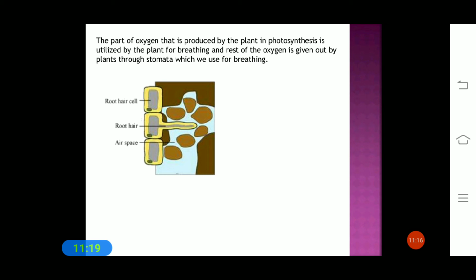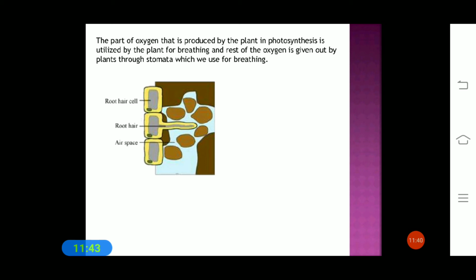So students, till now what you have studied in this topic, respiration in organisms. You have studied how human beings respire, the meaning of respiration, and the two types of respiration, aerobic and anaerobic respiration.